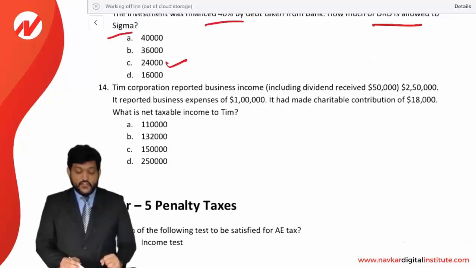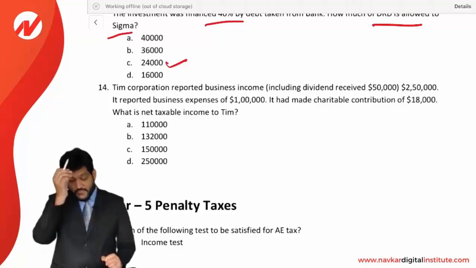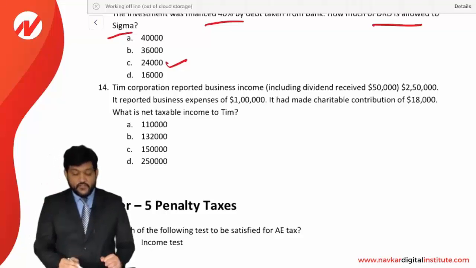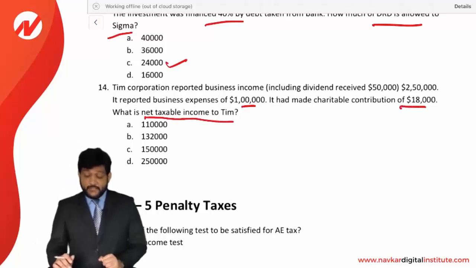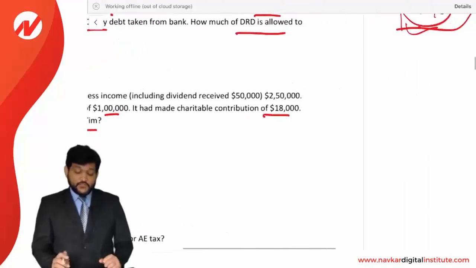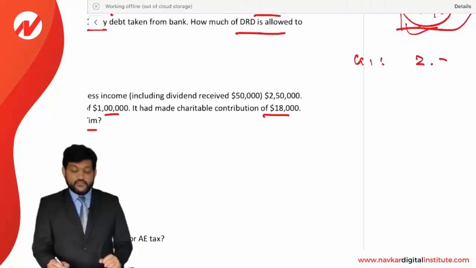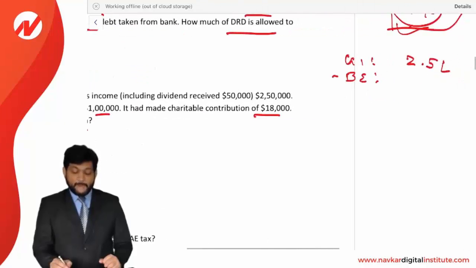Team Corporation reported a business income including a dividend received 50,000, 2,50,000. It reported a business expense of 1 lakh. It had a charitable contribution of 18,000. What is a net taxable income of team? They are asking a net taxable income. Okay, fine. First of all, gross income. Gross income including dividend is 2,50,000. And business expenses. Business expenses has been given as 1 lakh.